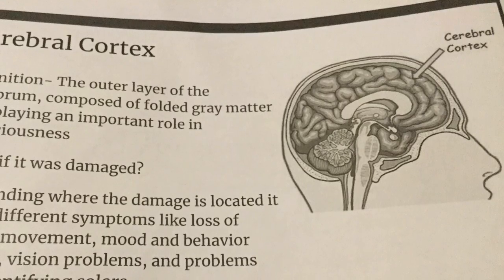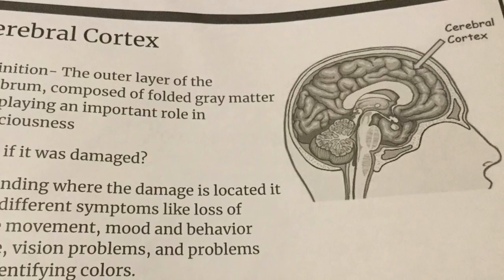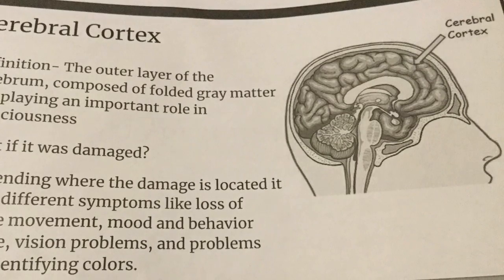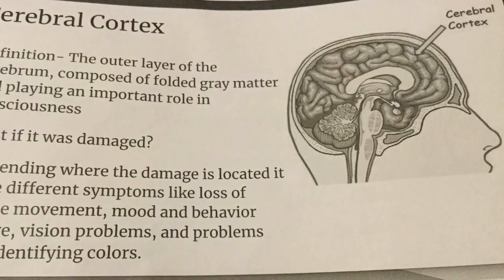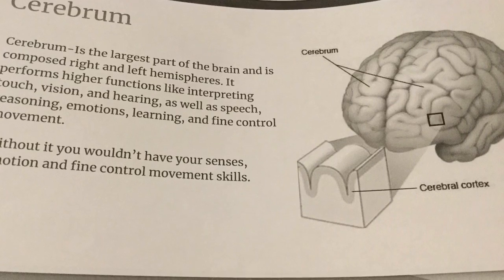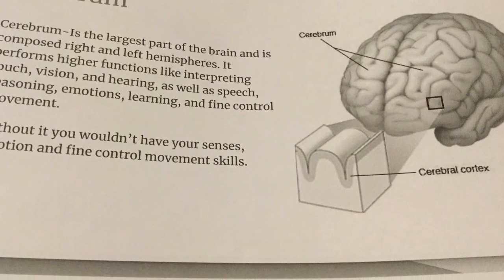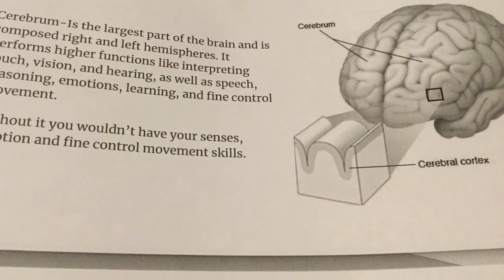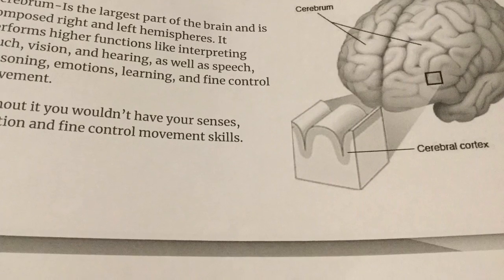First, we have the cerebral cortex, which is the outer side of the brain, and it has 4 lobes: the frontal lobe, temporal lobe, parietal lobe, and occipital lobe, which you'll be hearing about. Now we have the cerebrum, which is in charge of reasoning, emotions, learning, and fine control movements. You can find it has both the right hemisphere and the left hemisphere.